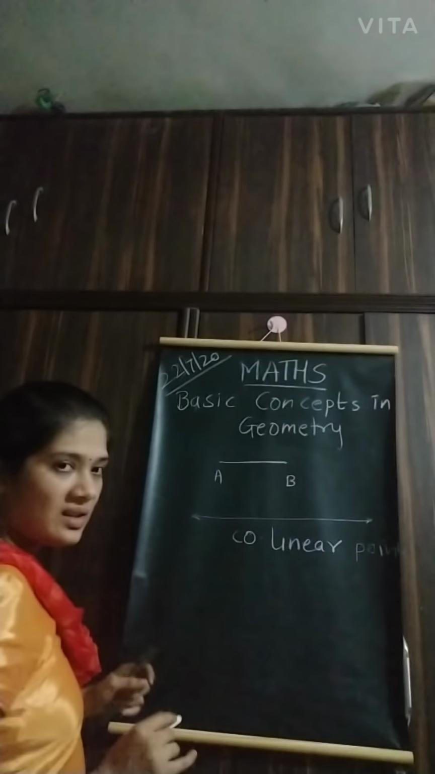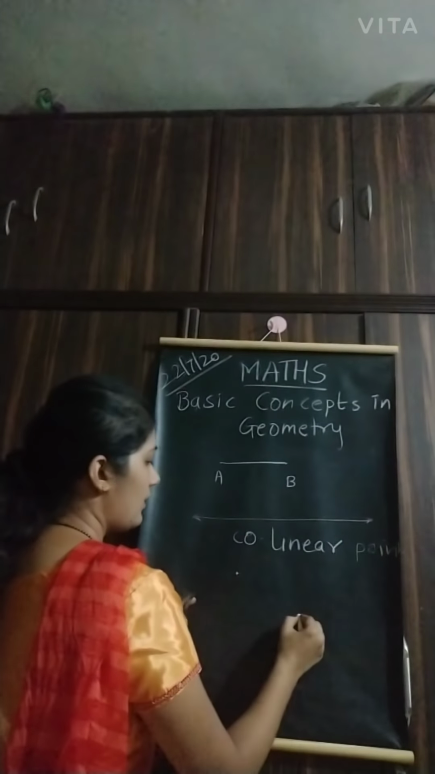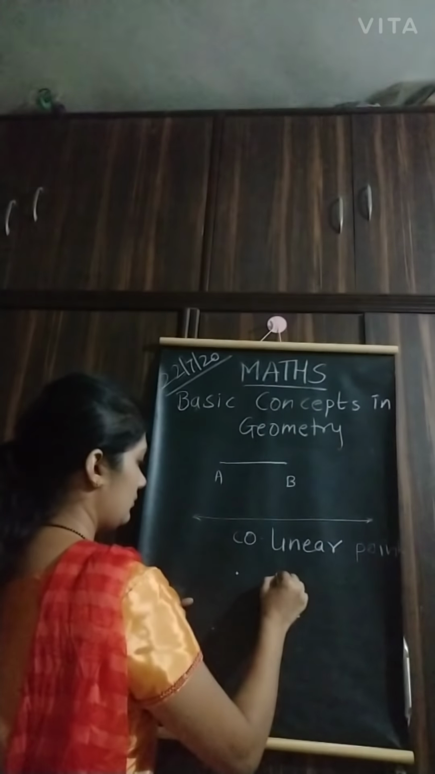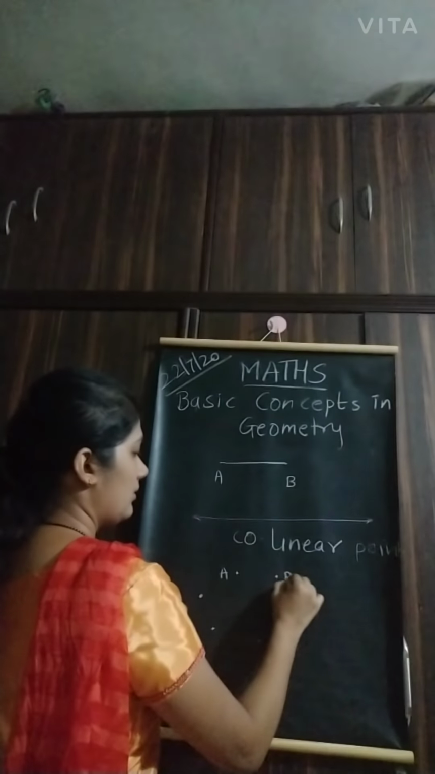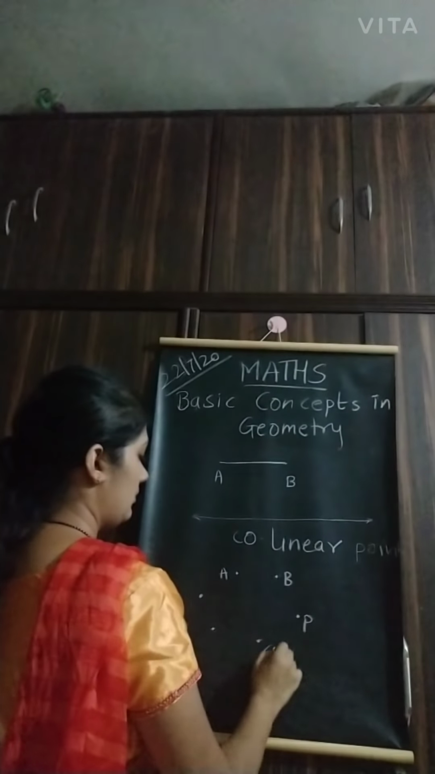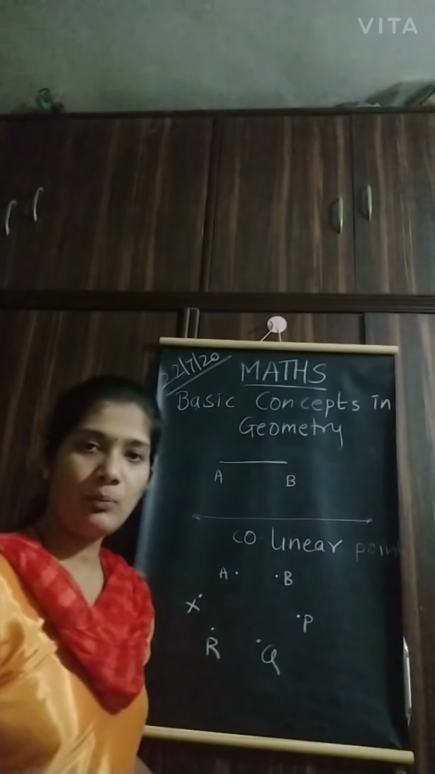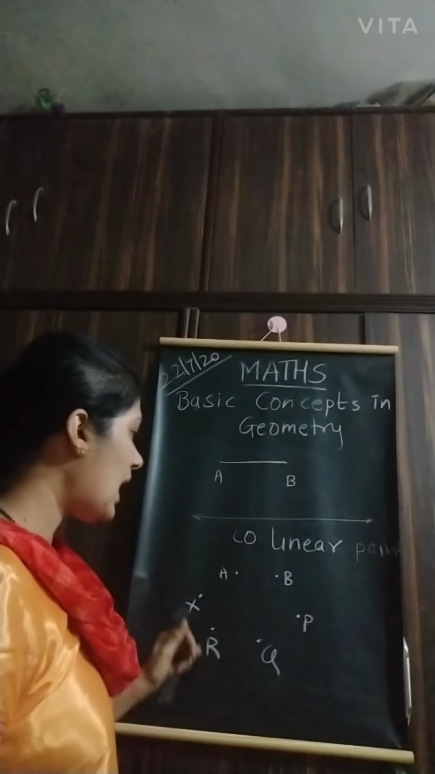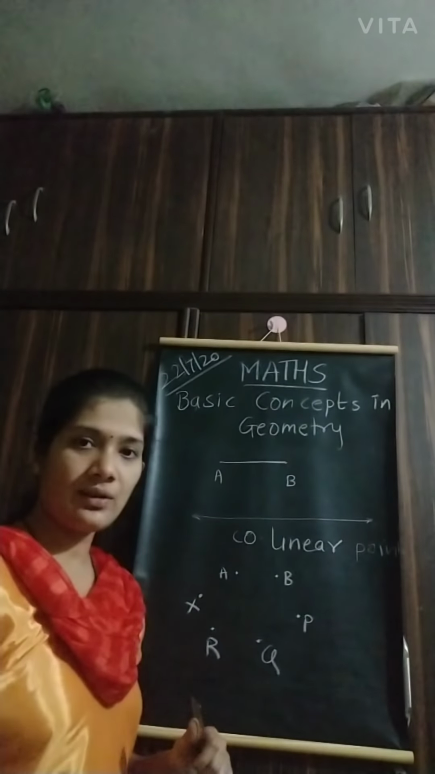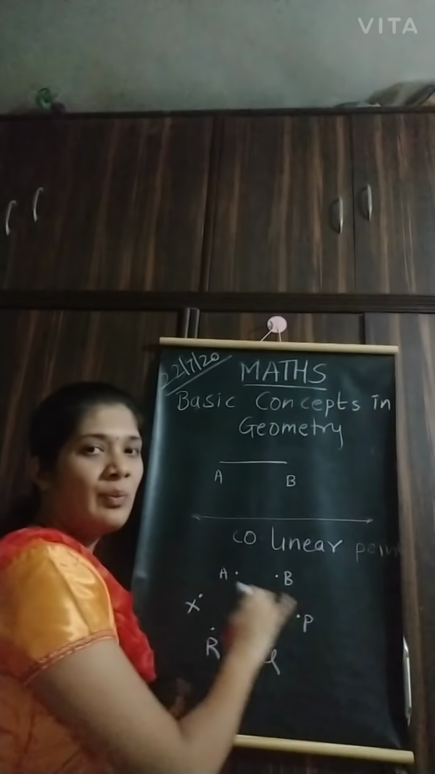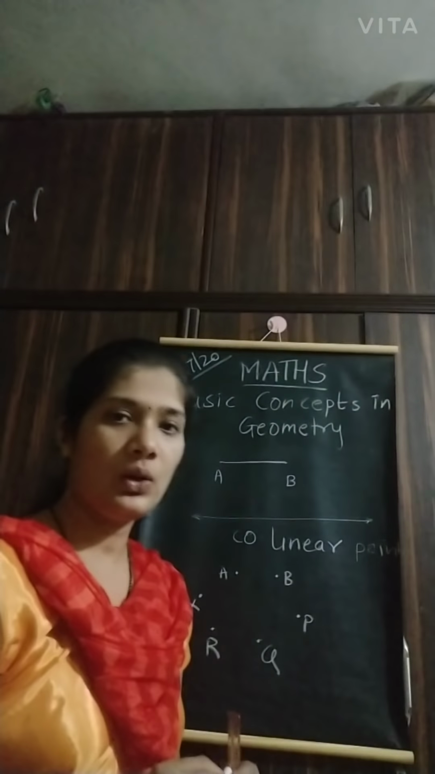Now the points which are not in a straight line, like this. See, these are different points here. All these points are not on the same line, they are at different positions. So this type of points are called non-collinear points. Okay, next